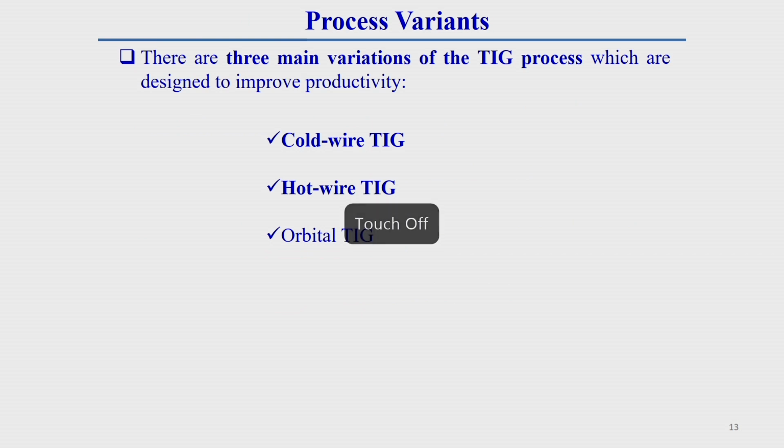Now, these are the other process variants. To increase the productivity of the TIG welding process, there are some other variations of this welding process. These variations can be cold filler wire TIG welding, called cold wire TIG welding, and to increase the productivity you can use hot wire TIG welding.